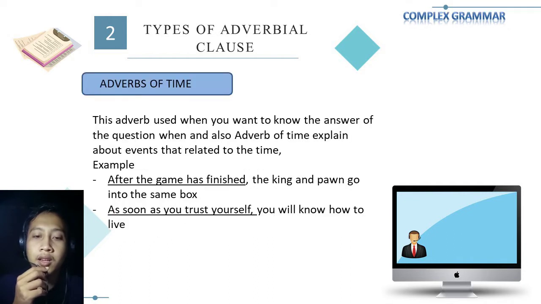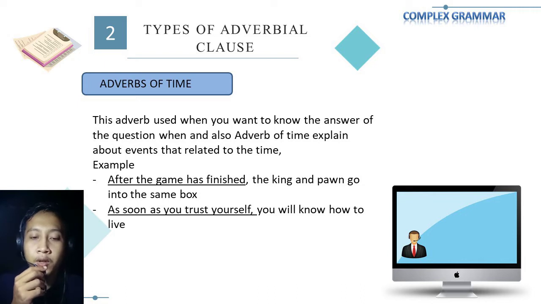The first type of adverbial clause is adverb of time. Adverb of time is used when you want to know the answer to the question when, and also adverb of time explains about events related to time. For example, after the game has finished, the king and pawn go into the same box. As soon as you trust yourself, you will know how to live.